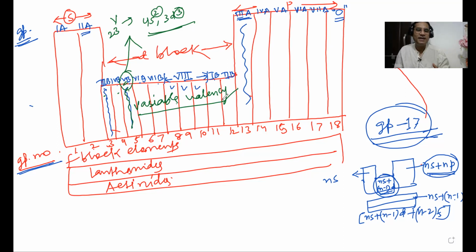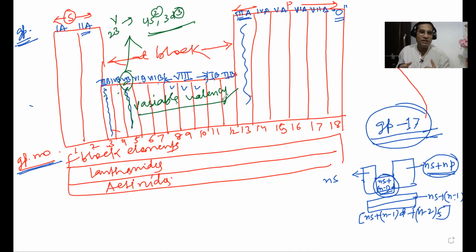Because both their ns as well as n-1d subshells take part in the bond formation. Not only ns electrons take part in the bond formation, but their n-1d electrons also take part.